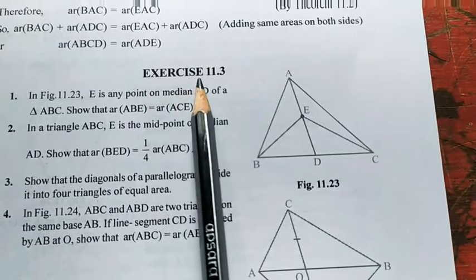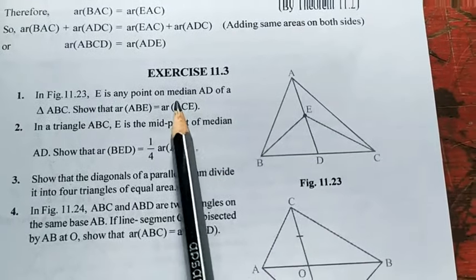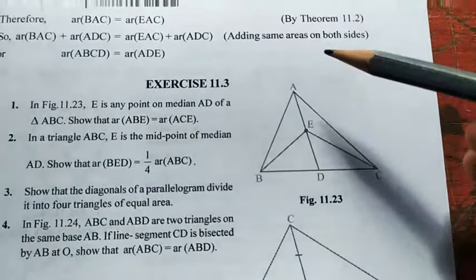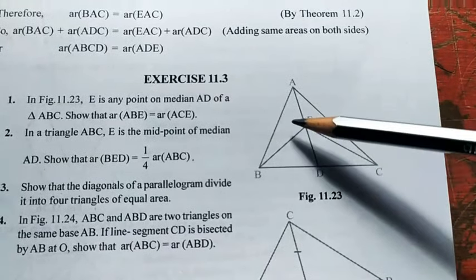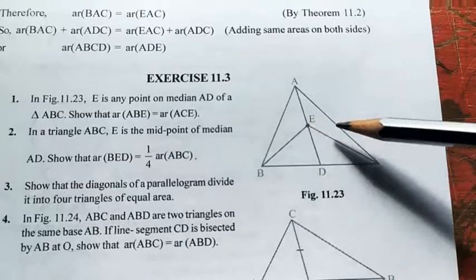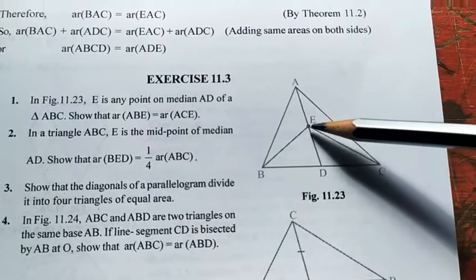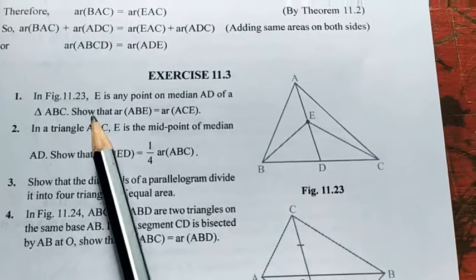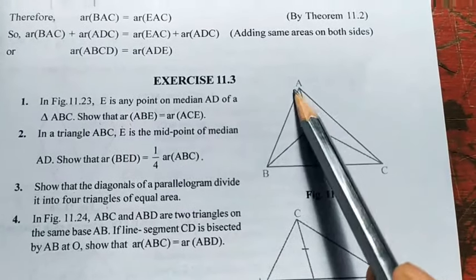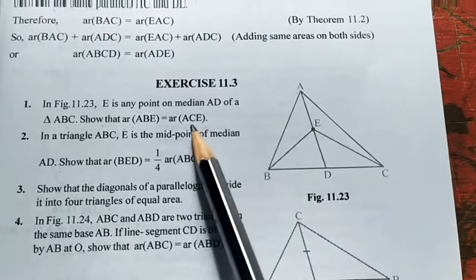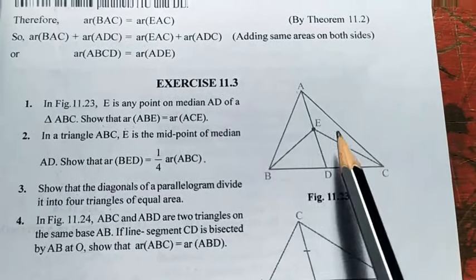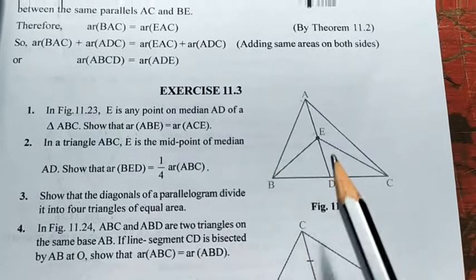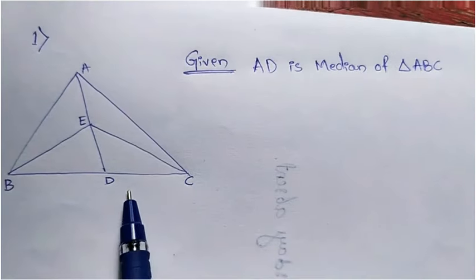Now in exercise 11.3, in the first question, they give a figure: E is any point on the median. Just now we got one statement, that the median divides the triangle into two triangles of equal areas. Here AD is the median and E is any point on AD. Show that area of ABE is equal to area of ACE. These two areas will be equal. Let's see how to show that. So draw the diagram and write the given.